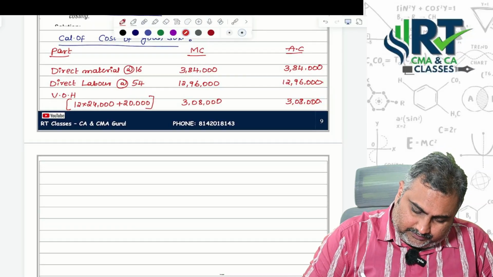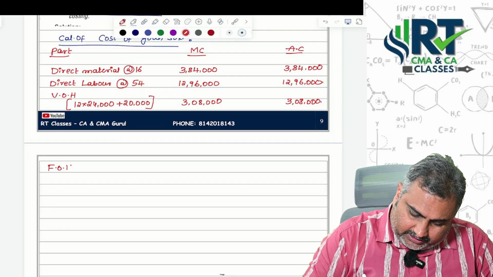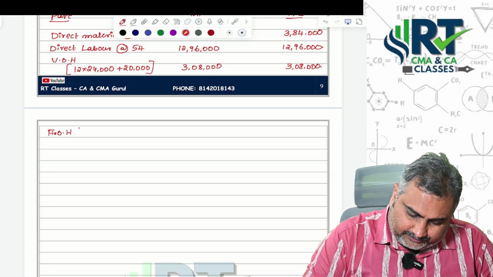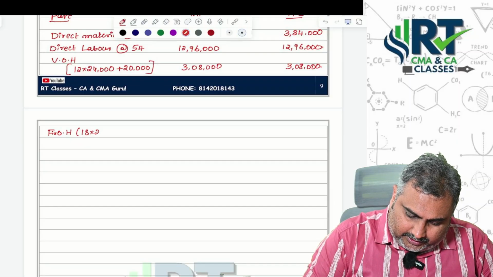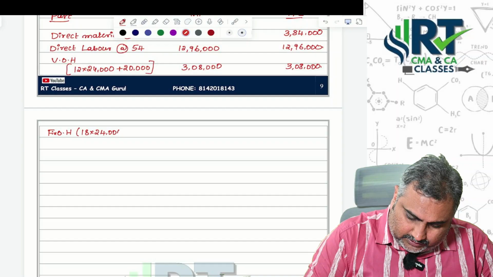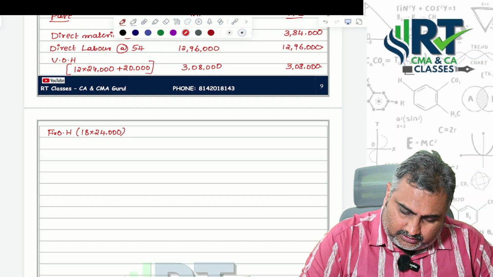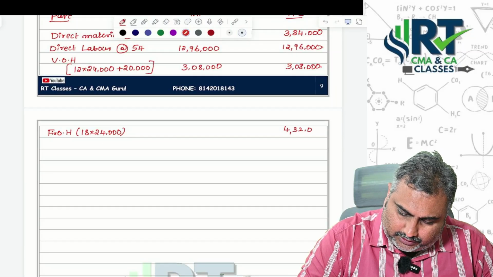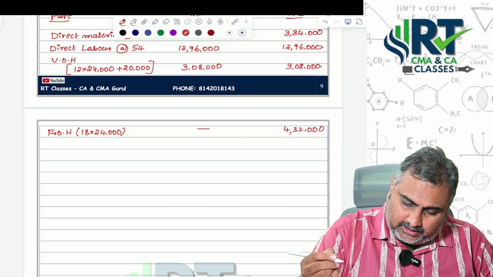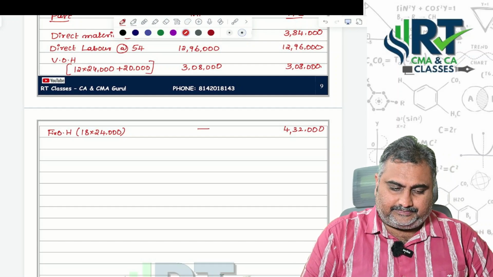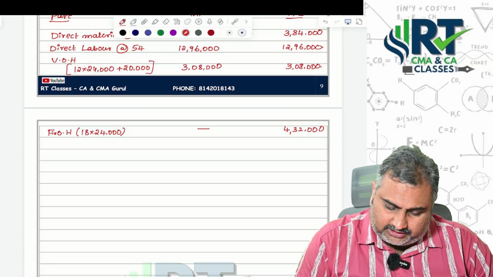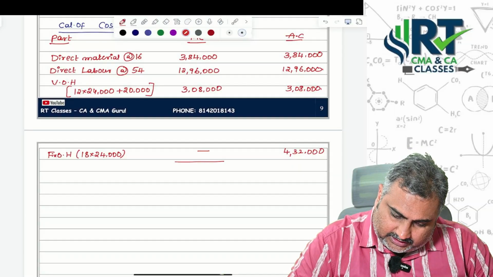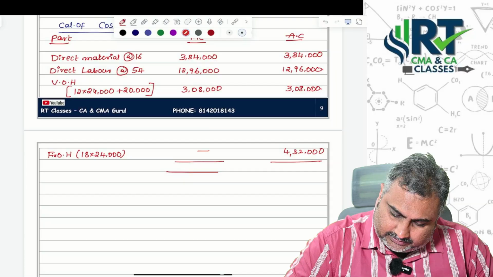When it comes to fixed overheads, see the computation: 18 into 24,000, that is equal to 4,32,000 under absorption. Don't consider it under marginal costing, because under marginal costing fixed cost is not taken into consideration.